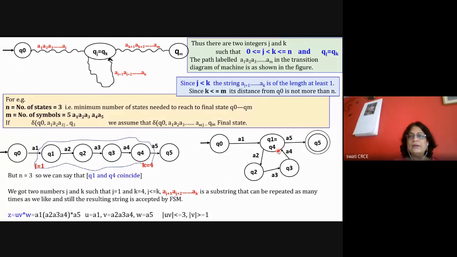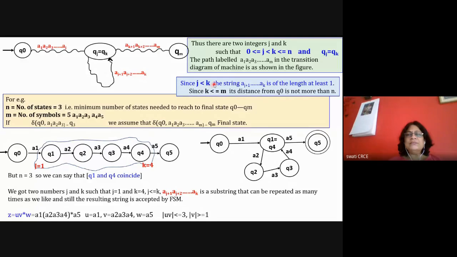And the path labeled a1 to am in the diagram is as shown in this figure, where you have the substring a1 to aj on the left hand side, you have the substring ak plus 1 to am on the right hand side of the loop, and there is a loop of aj plus 1 to ak. So here it is in the form of numbers in this diagram, and here it is in the form of j, k variables. Okay, so the path labeled a1 to am is as shown in the diagram, where aj plus 1 to ak is a loop here. There may be a loop here.